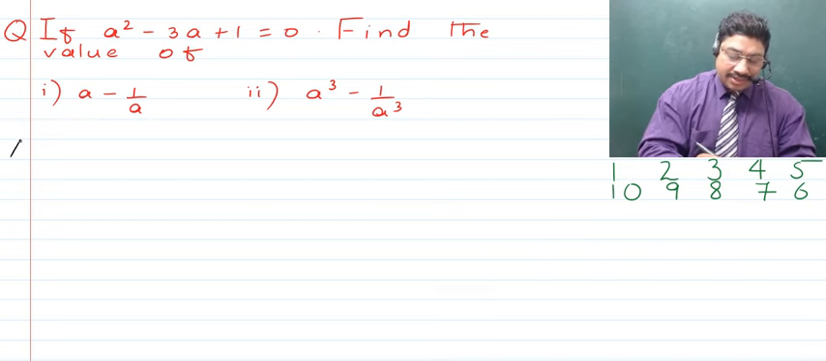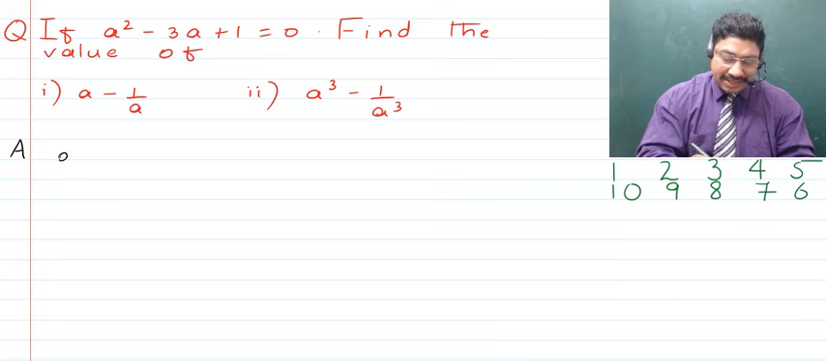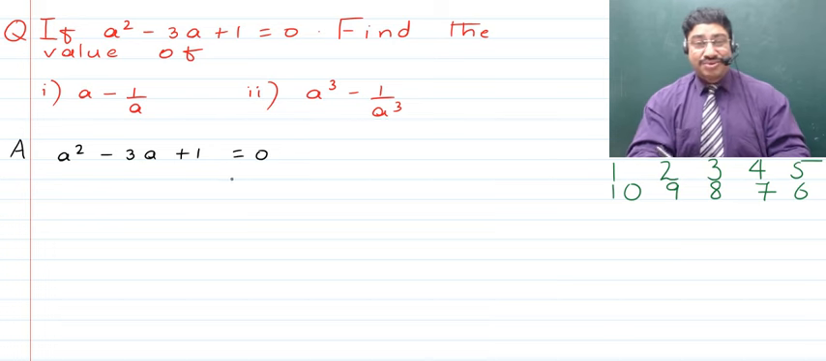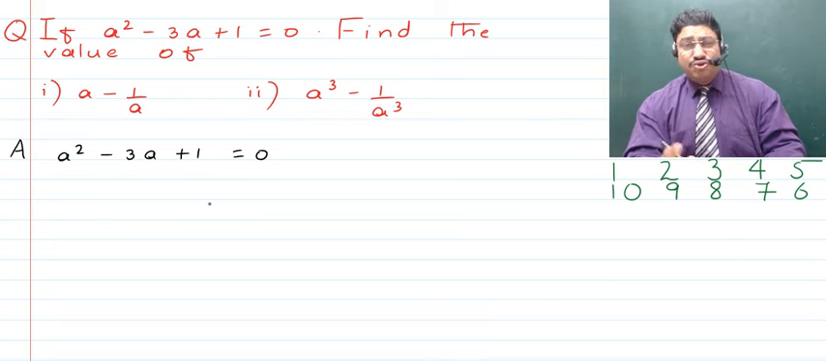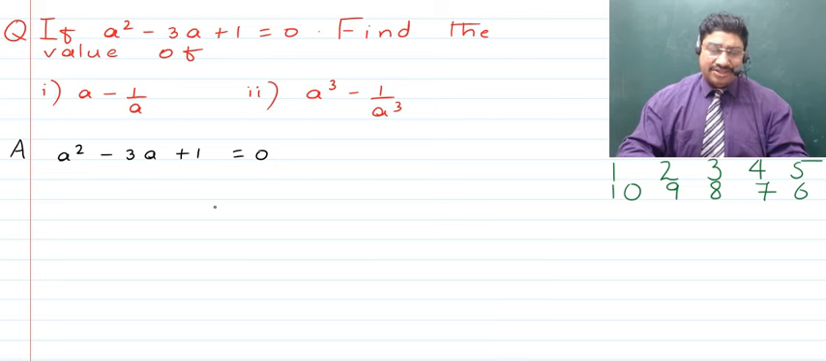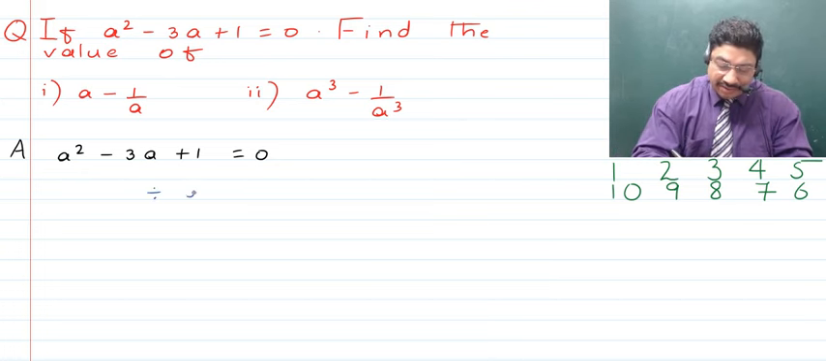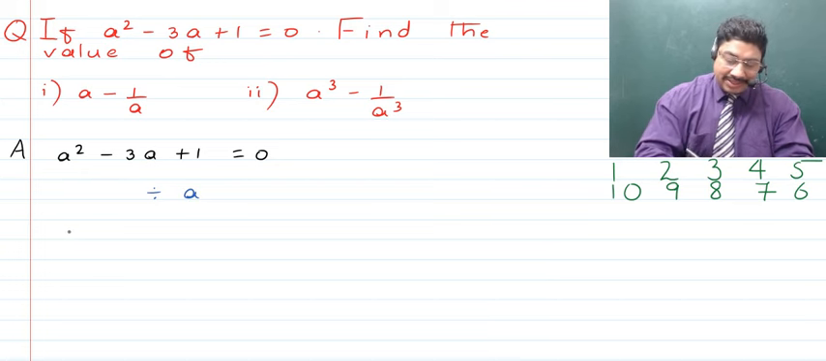So now the thing that we have at hand is a square minus 3a plus 1. One thing which can help us to get the a in the denominator is to divide by a. So let's quickly divide by a. Right, so when we divide the whole equation by a, this is what's going to happen.